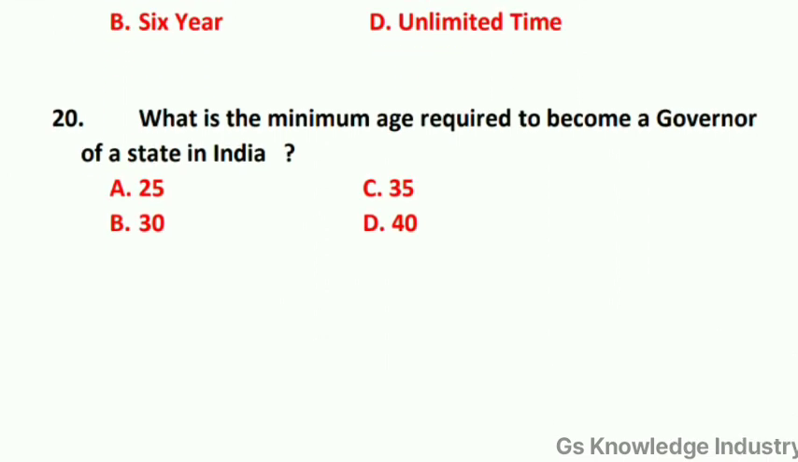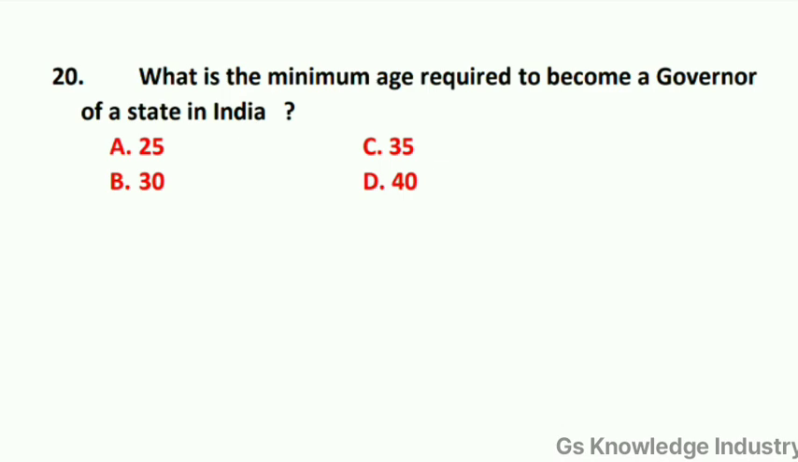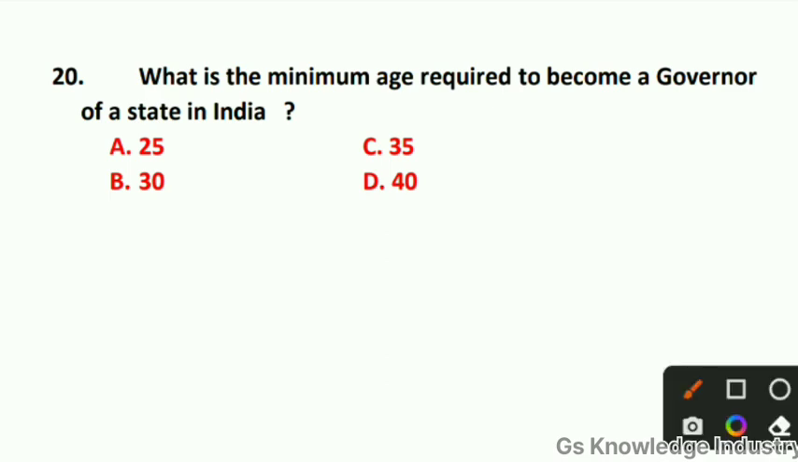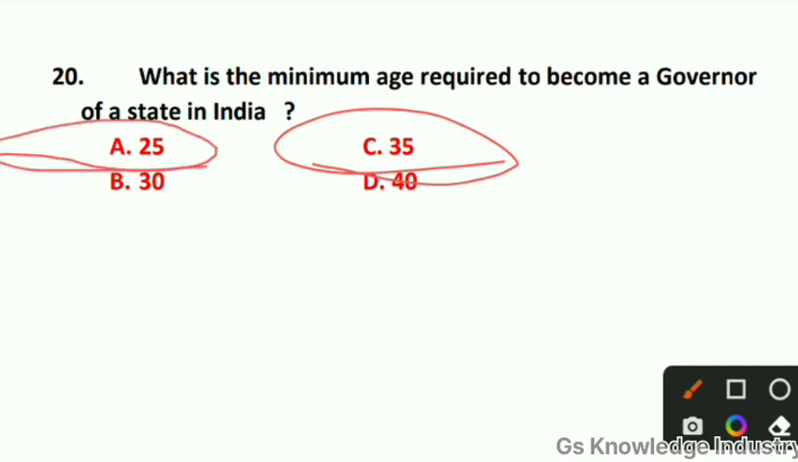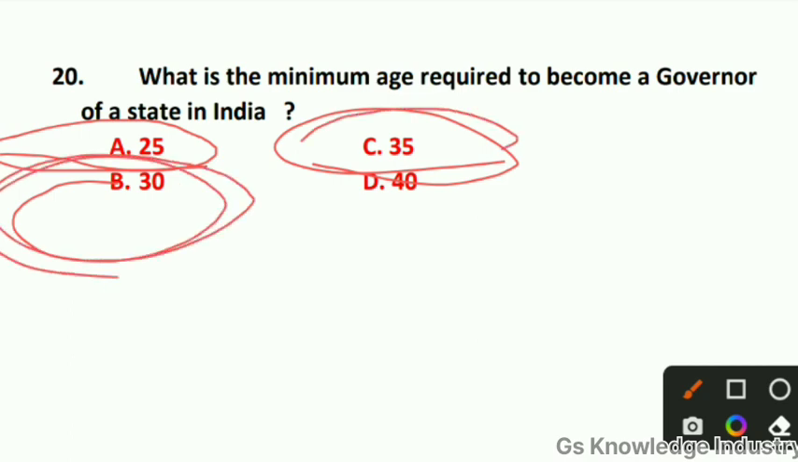And question 20. What is the minimum age required to become a governor of a state in India? Option A, 25, option B, 30, option C, 35, option D, 40. Here the correct answer is option C, 35, right? 25 is the minimum age for Lok Sabha and 30 is the minimum age for Rajya Sabha and 35 is the minimum age for governor of a state and President of India, right?